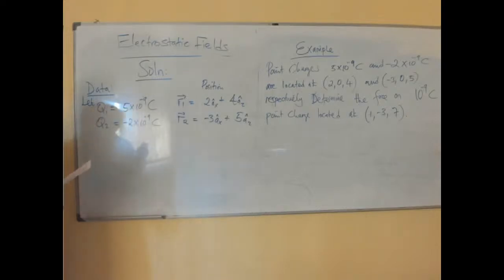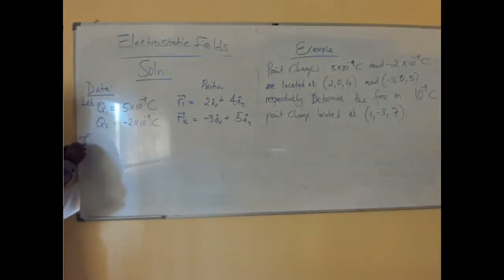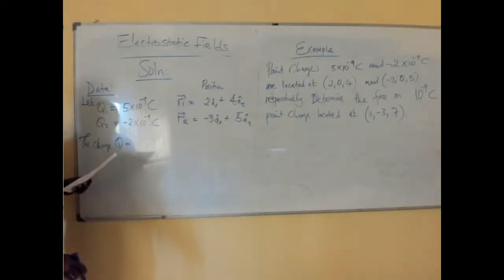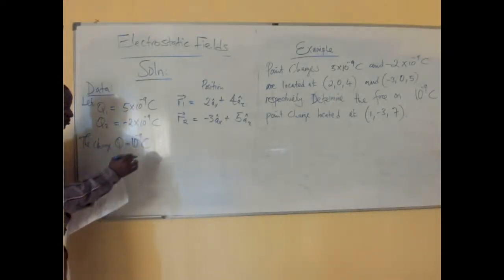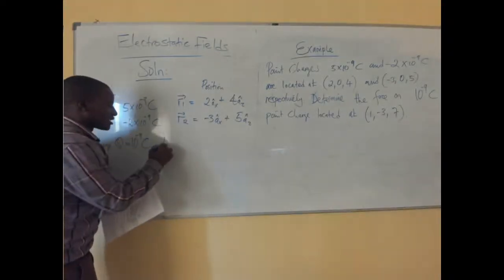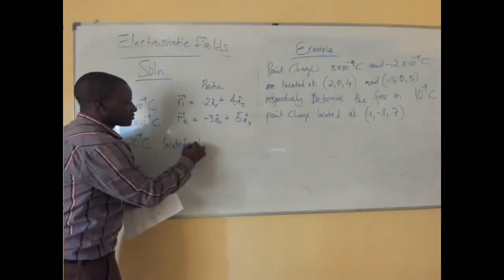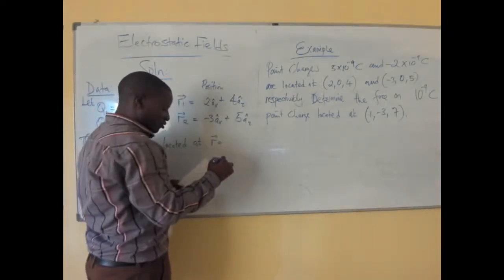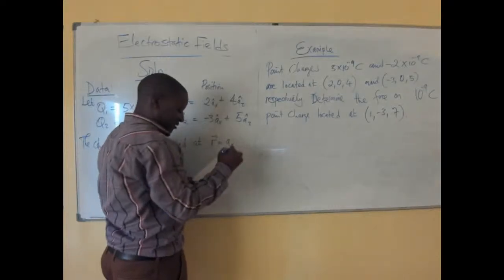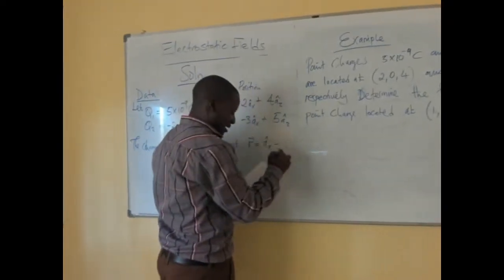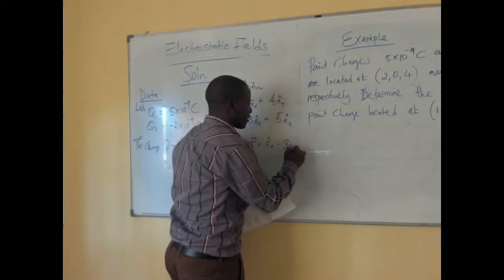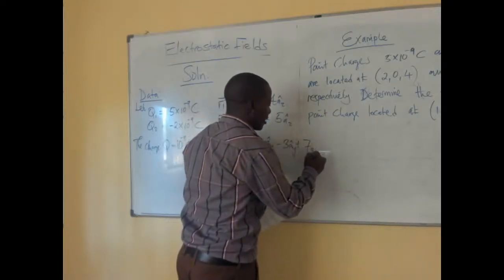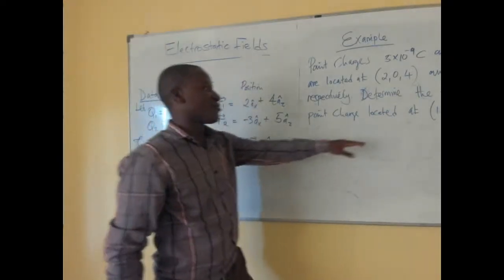we also have the charge Q. So, the charge Q, which is our question now, which is equal to 10 to the minus 9 coulomb, is located at R, which is equal to ax minus 3ay plus 7az, like that, because this is coming from this point.